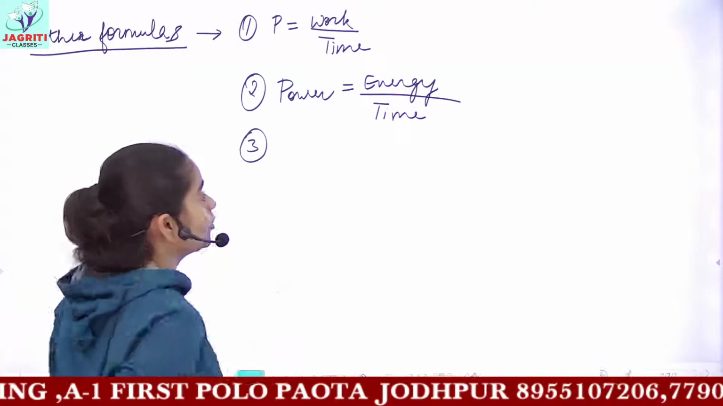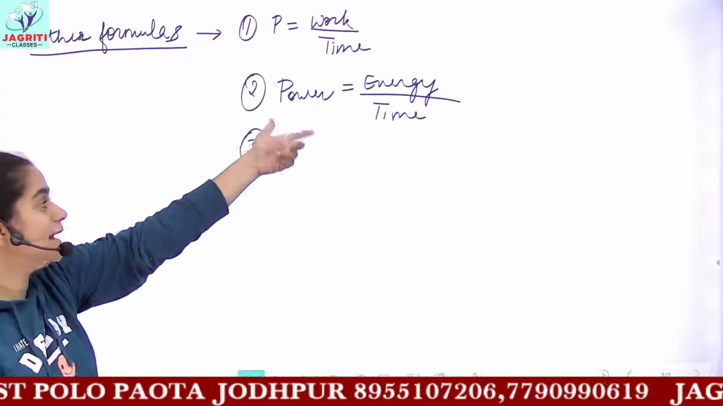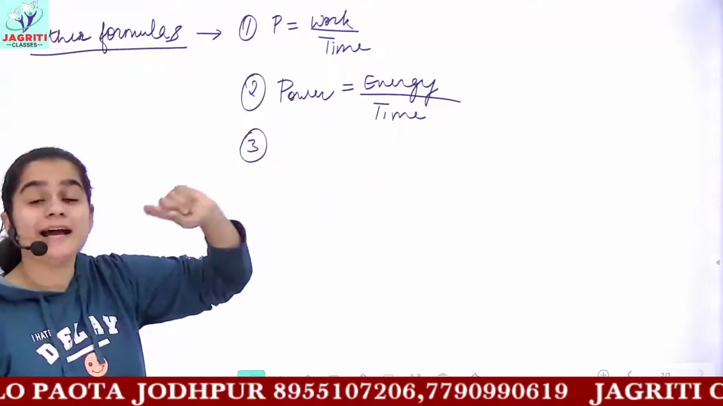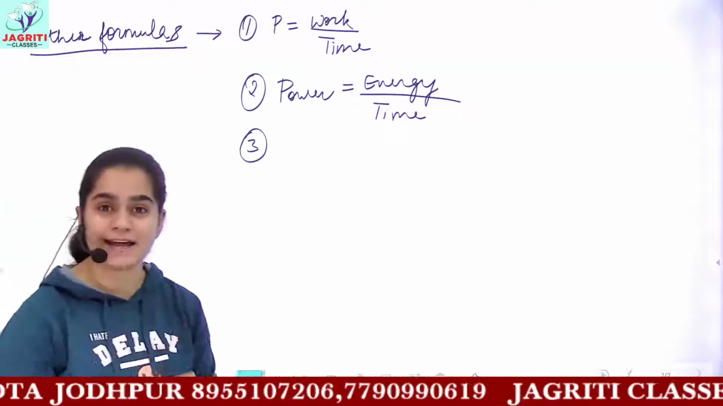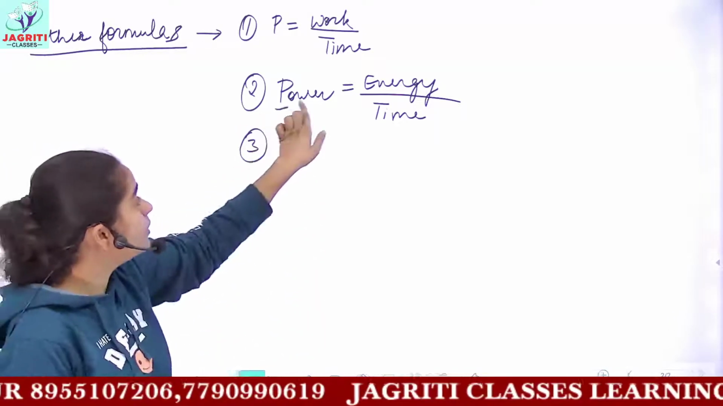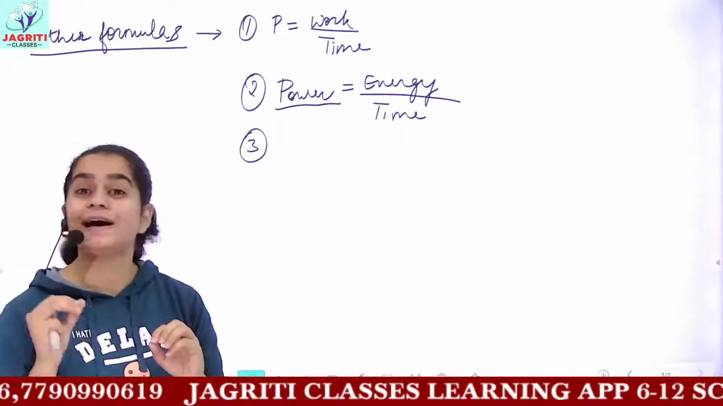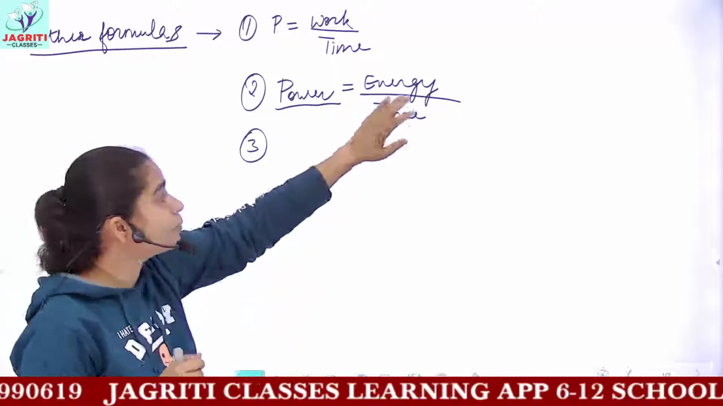Then its third formula: if we are given power in the question and you are given time, and you would be asked, let's suppose you have a household electrical device whose power has been provided, let's suppose it is 1000 watt or 500 watts, and you are provided the time.